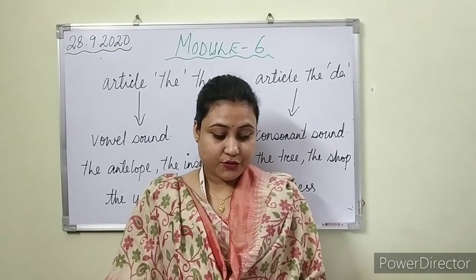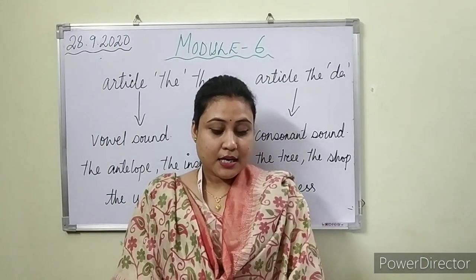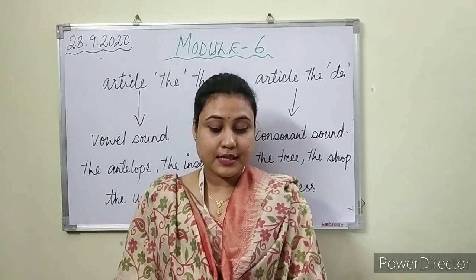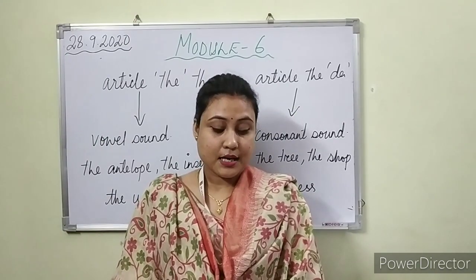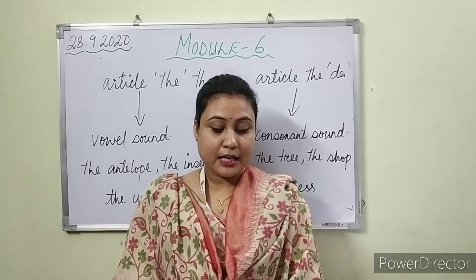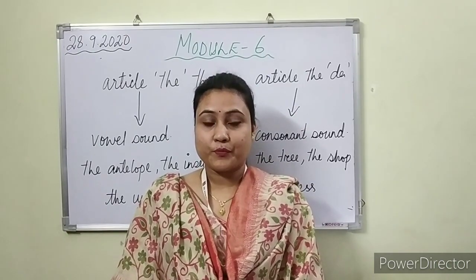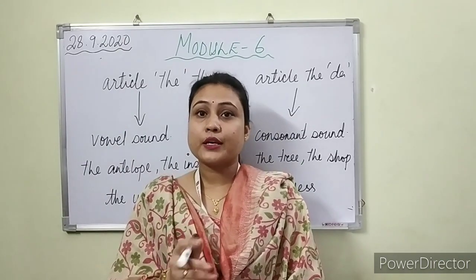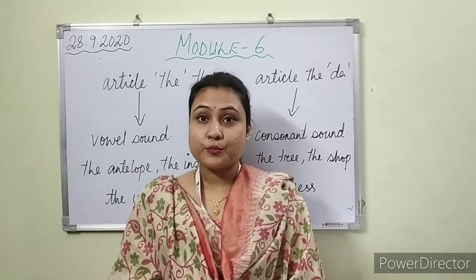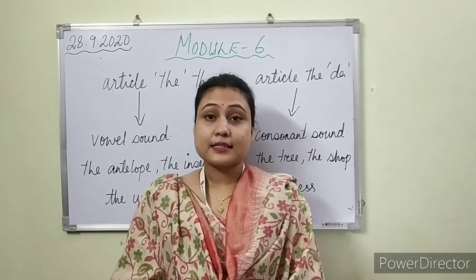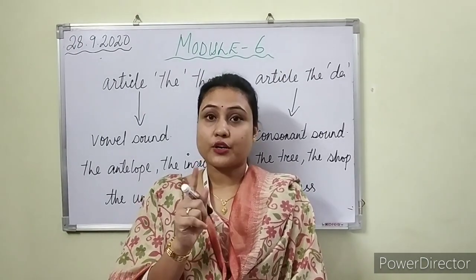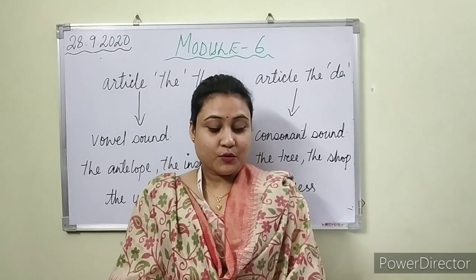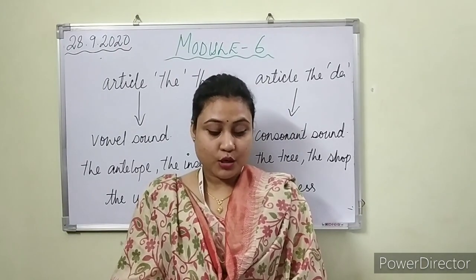Okay, coming to number 3 now. The following sentences have incorrect articles. Rewrite the sentences by using the correct article. Piyush has an pet dog at home. Would it be the article an, or should it be a? It should be a, yes, as it's a consonant sound and we are talking about only one singular animal. Piyush has a pet dog at home.